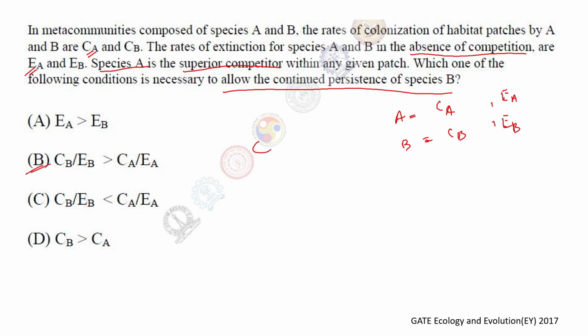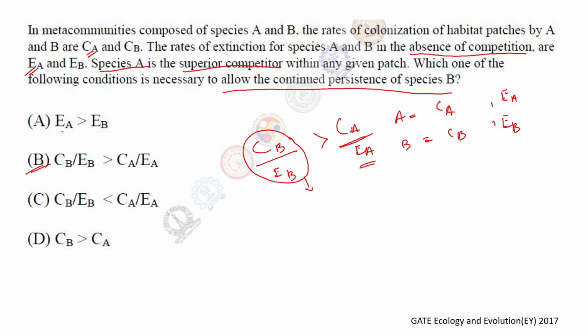Why? Because here you can say the colonization to extinction ratio of B is higher than that of A. So even if A is a better competitor, if B can colonize an area better than A, then they can survive. Even if A is competing for the resources, if B has a larger number of individuals which can colonize, then they can survive for that period.